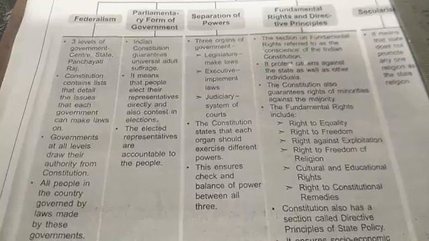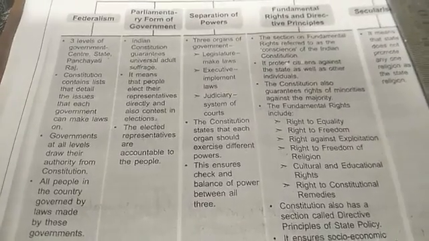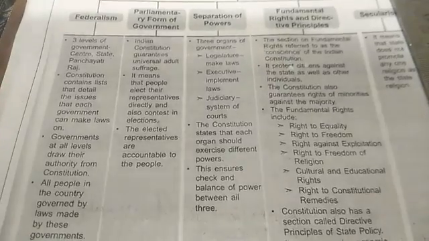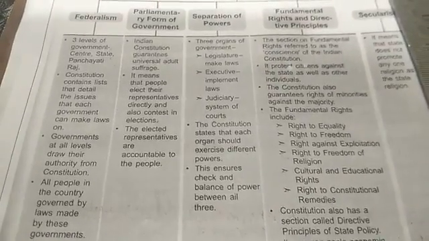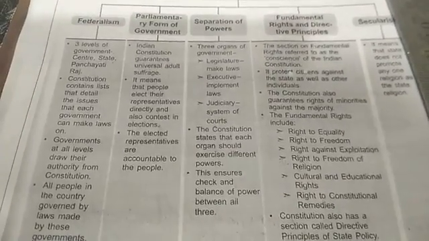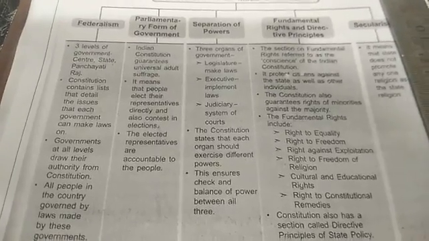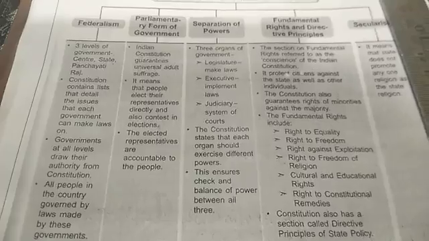The elected representatives are accountable to the people. It means they are answerable. Whatever rules and regulations they are setting up, or the working of the government, if they are not working properly, then they are answerable to the people.